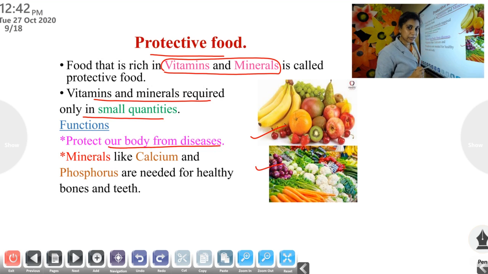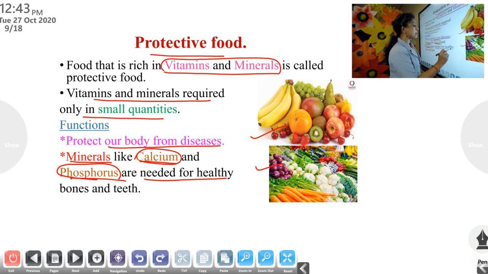It is called protective food, right? Its function is to protect our body from diseases. Then minerals. Which are minerals? Calcium and phosphorus. Learn the spellings. These are the two important minerals needed for healthy bones and teeth. For healthy bones and teeth, you need calcium and phosphorus.